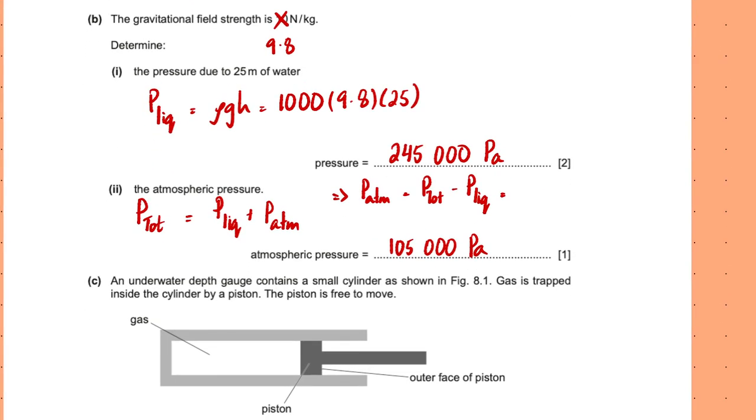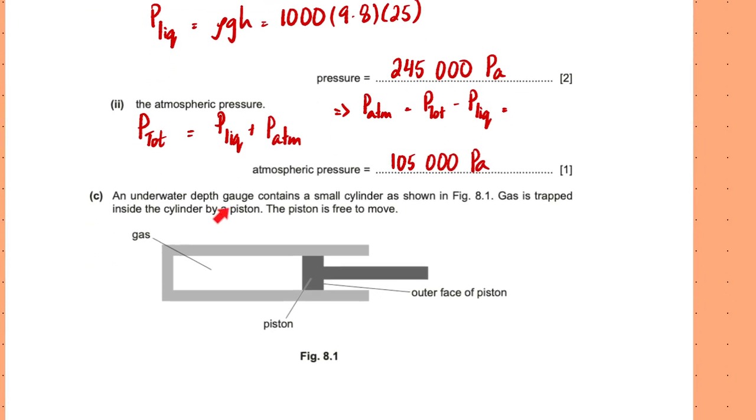An underwater depth gauge contains a small cylinder as shown in 8.1. Gas is trapped inside the cylinder by a piston. The piston is free to move, right? So this is basically used for measuring depth.